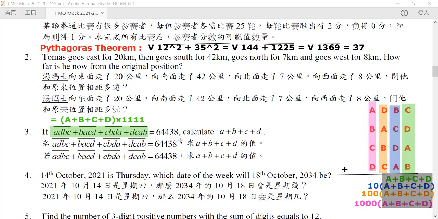So now we have two equations. A plus B plus C plus D times 1111 is exactly equal to 64438. And hence, if we divide both sides by 1111, we will immediately get the value of A plus B plus C plus D. A plus B plus C plus D is equal to 64438 divided by 1111, and hence it equals 58. This is our answer.